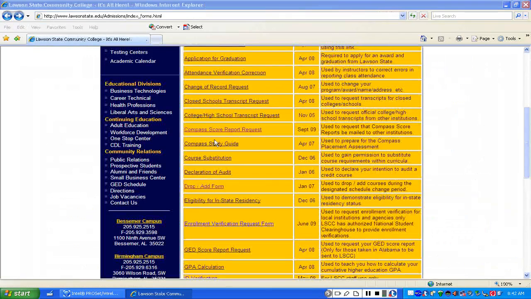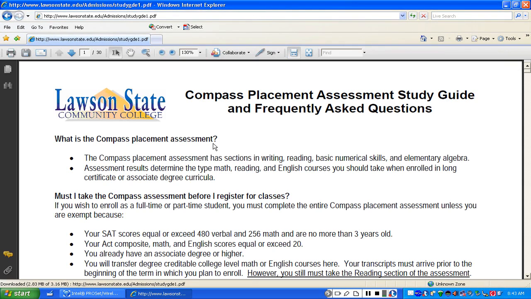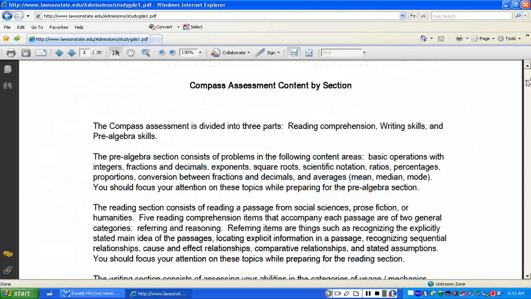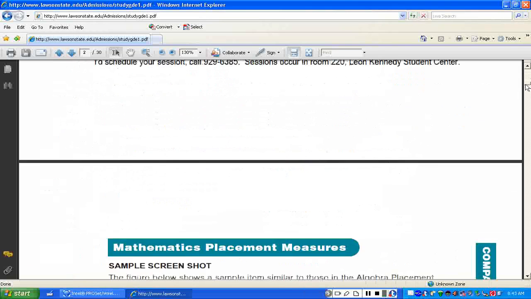This is also a Compass study guide, which I think is very important for you to understand. Sometimes you're able to retake the Compass. For example, let's say that you are a health profession student, a nursing major, trying to get into the program, and you want to retake the Compass to get a higher score on reading. Well, this particular area will take you not only through the information about the exam, but also review for you the different sections.